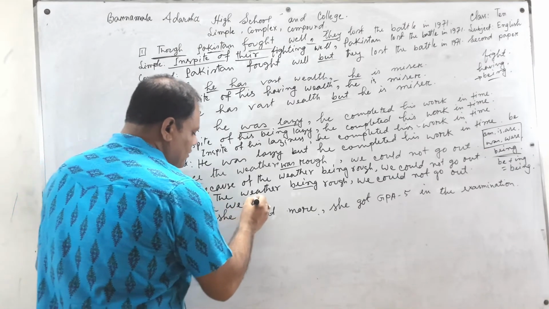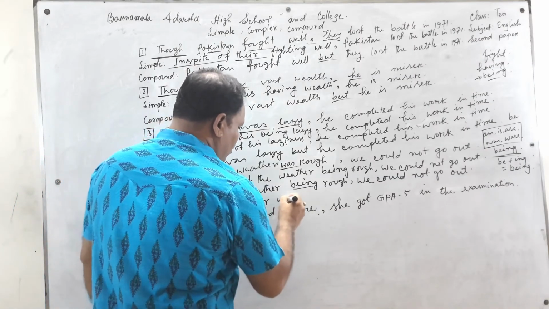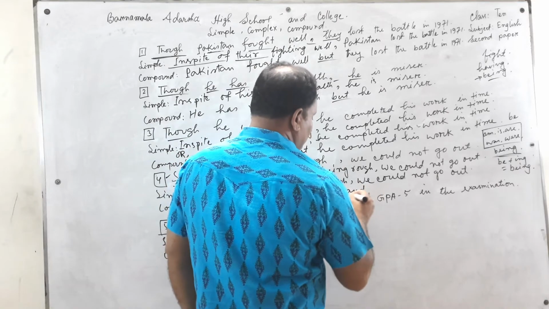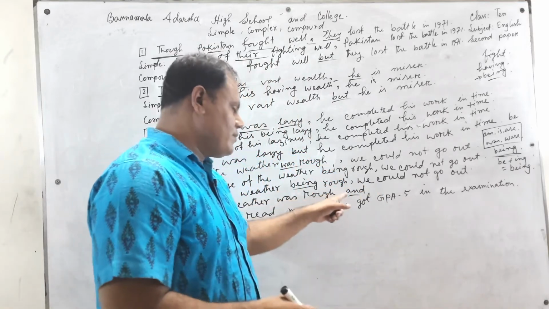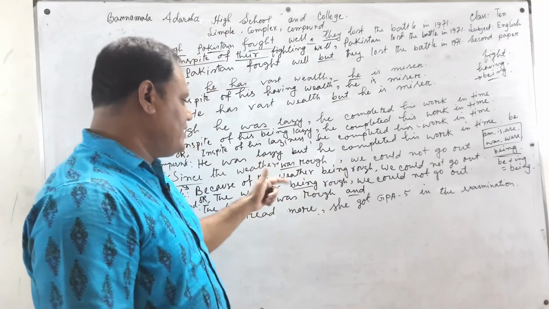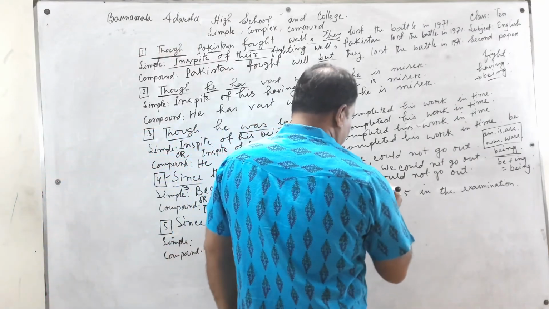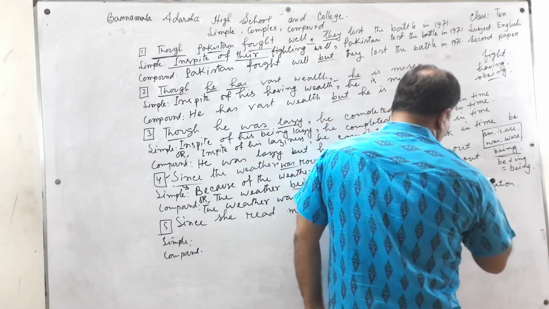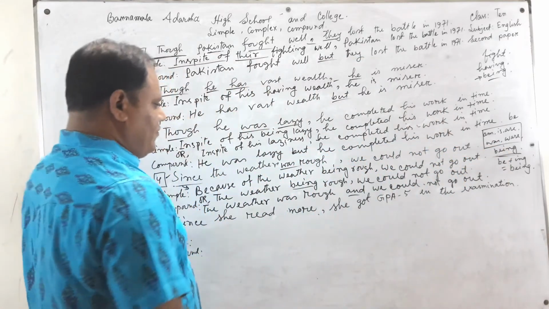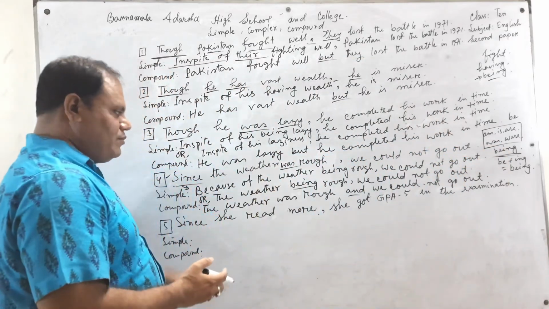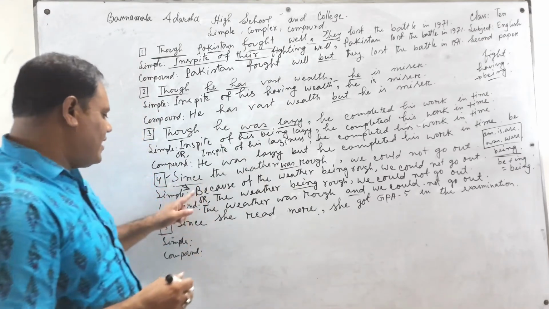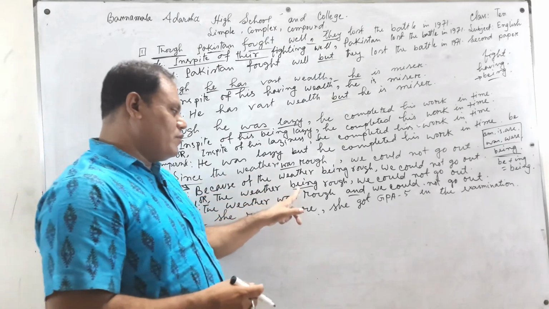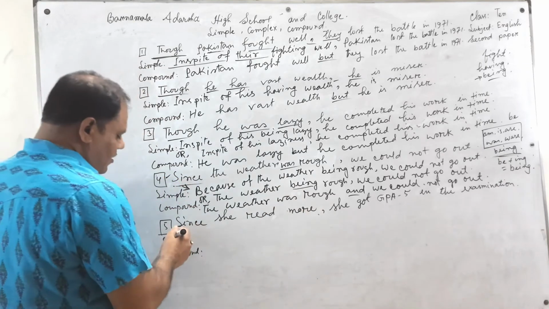The weather was rough and we could not go out. Why do we put and? Because the terms and conditions, cause and effect, are the same. The difference between the two examples is that one is done by using because of and the other is done by using a participle. Both are correct.